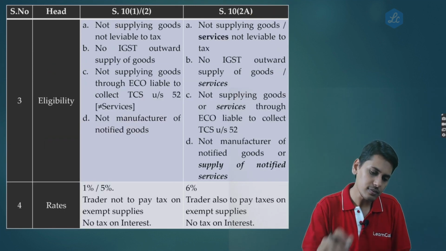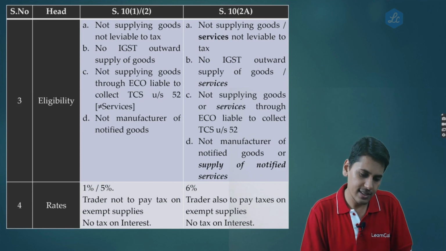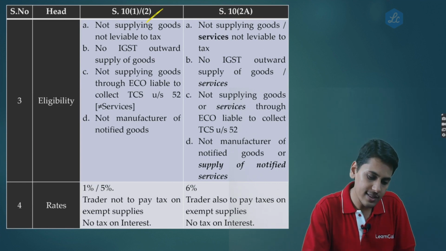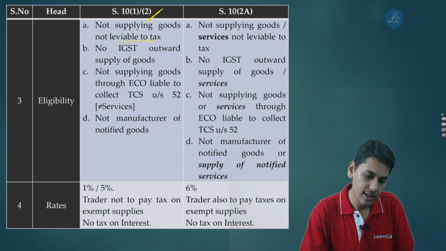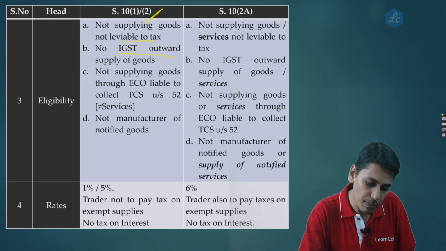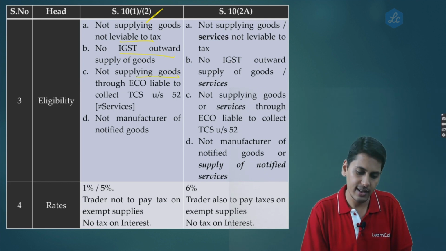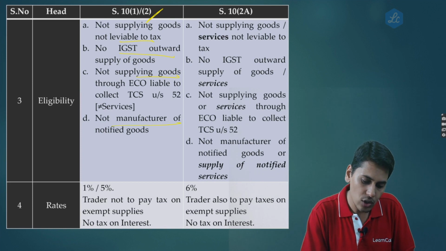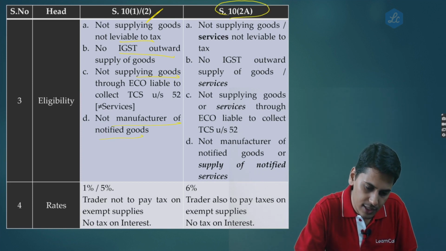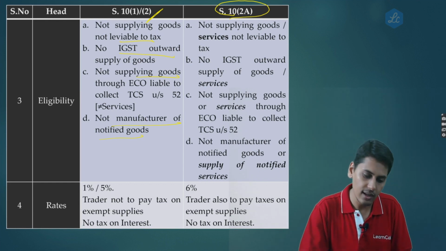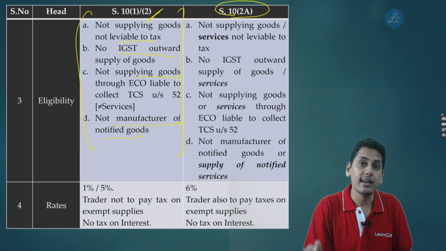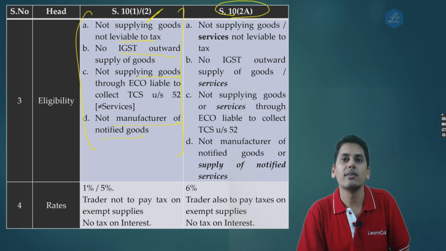As regards eligibility, a person who wants to opt for the composition scheme under 10.1 should not supply goods not leviable to tax. He should not make any interstate outward supply of goods. He should not supply goods through an e-commerce operator who is liable to collect TCS under section 52, and he should not be a manufacturer of notified goods. As regards 10 subsection 2A, all these four remain the same with the only addition that it doesn't only cover goods, it also covers services.